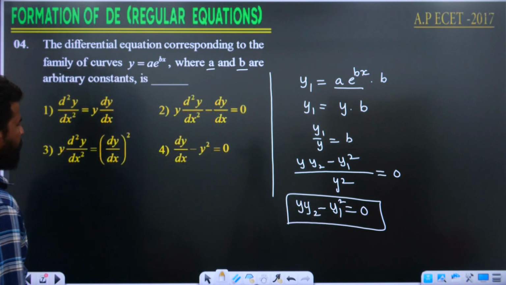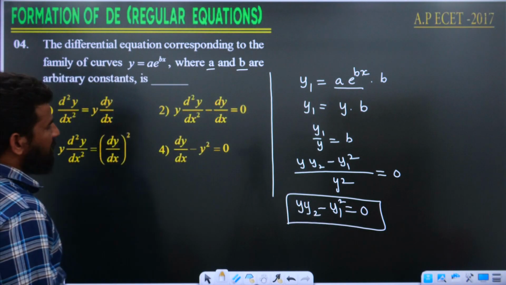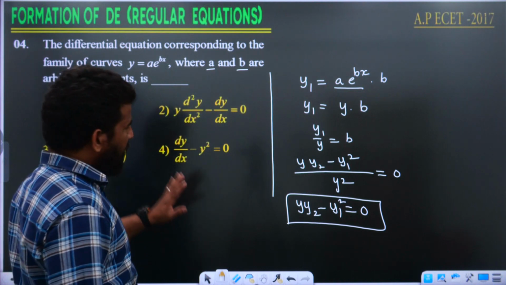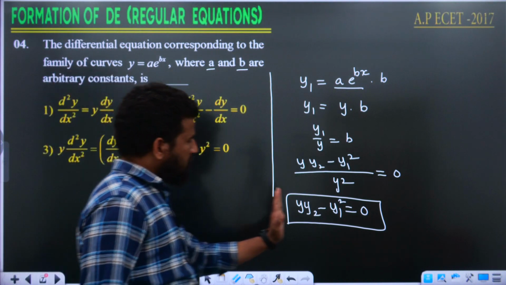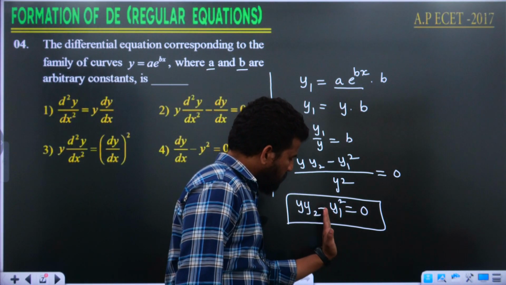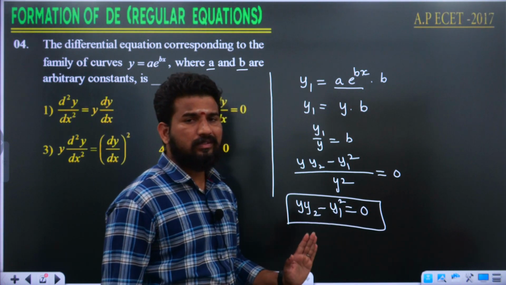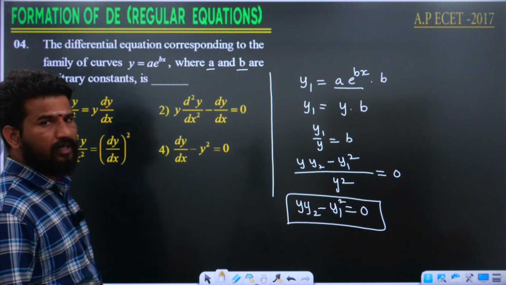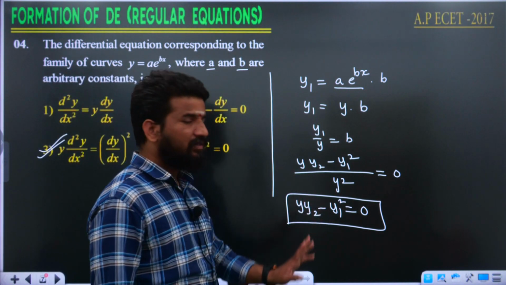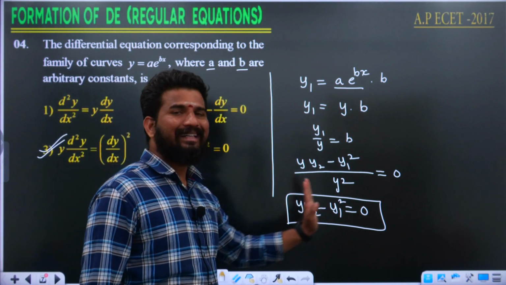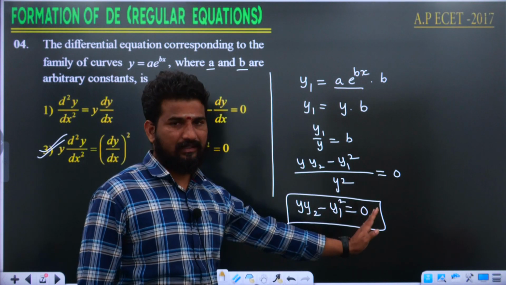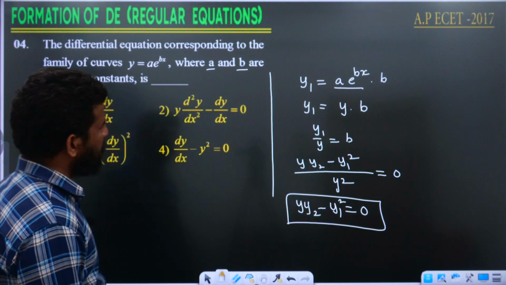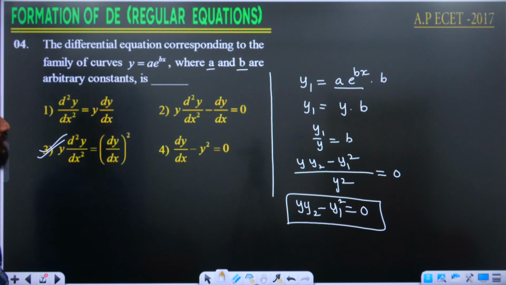Look at the options then. y y2 minus y1 square is equal to 0. In the options, you just transposed this minus y1 square to the right hand side. That will become a plus. Based on this, the third option is going to be the answer.